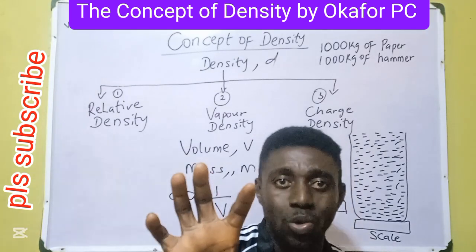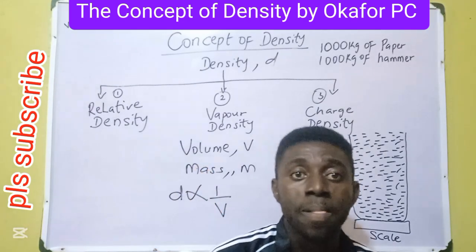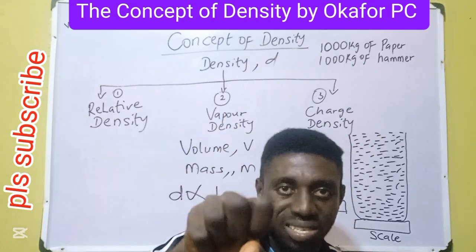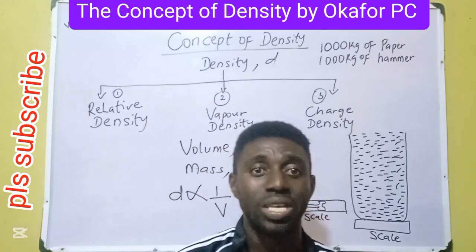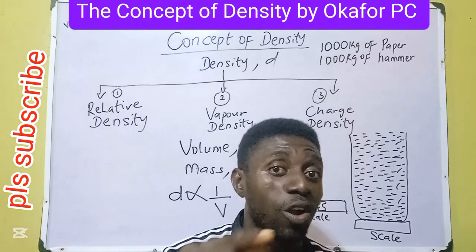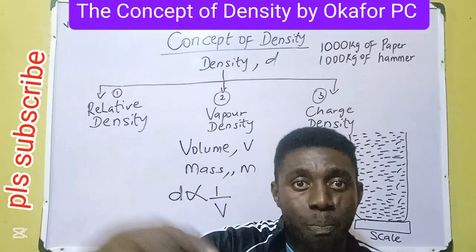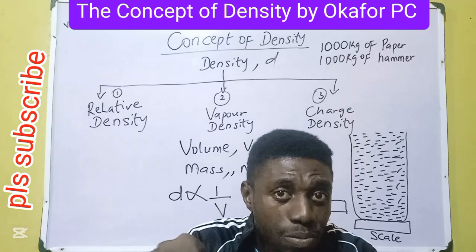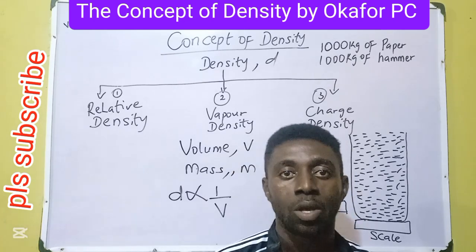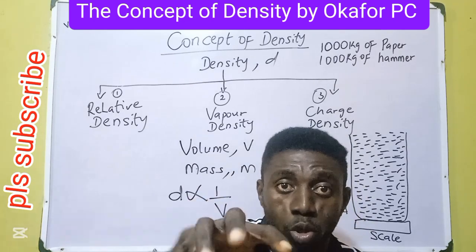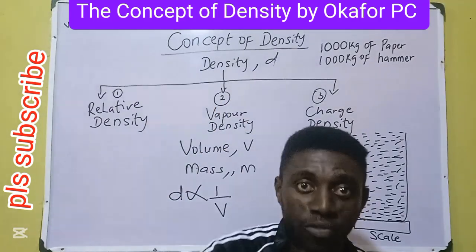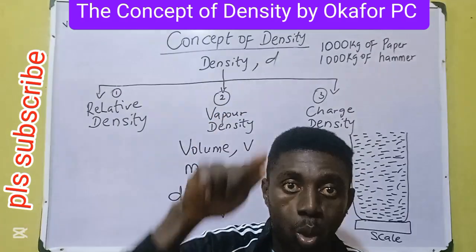Then see what most students will do. If it happens to be a boarding school where you normally see bread and tea as breakfast, most students will get the bread and compress it. When they compress the bread, they've done something unique. They've increased the density of the bread, thereby lowering its volume. A compressed bread will pack the particles inside. Those tiny spaces in the bread are now covered by the particles of the flour that makes up the bread, and the volume will lower or reduce. Compressed bread, higher density, lower volume. But the initial condition, higher volume, lower density.